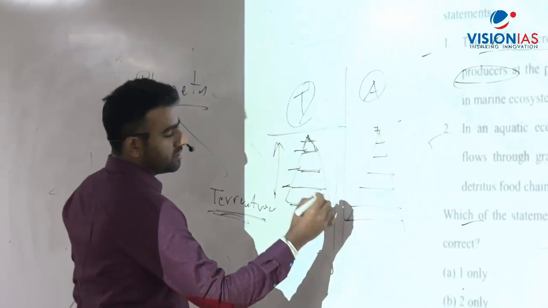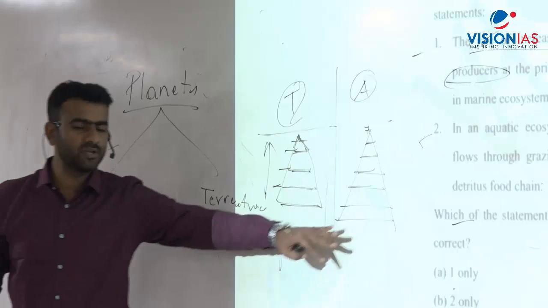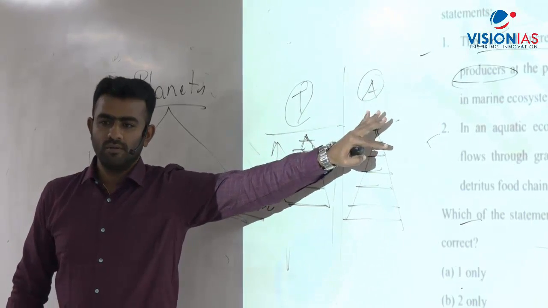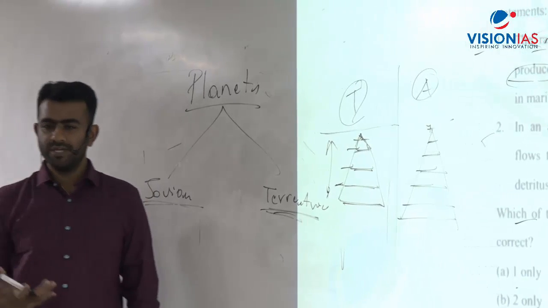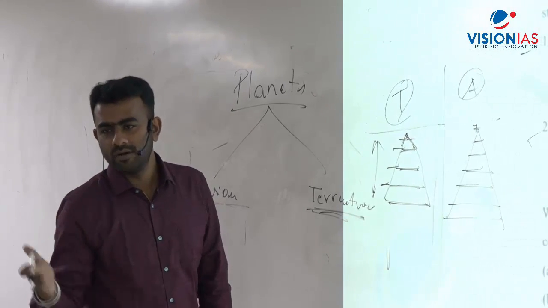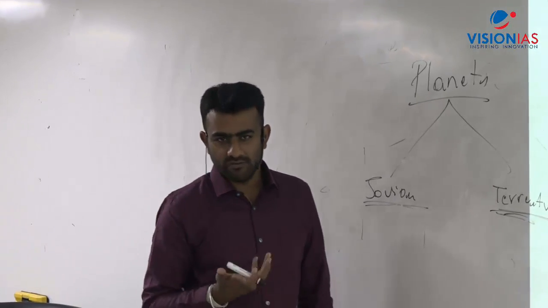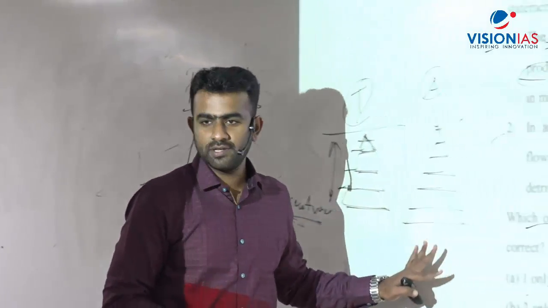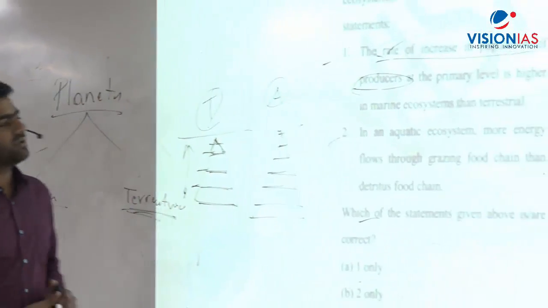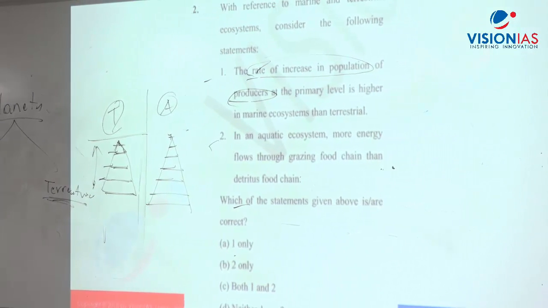But that is not so in case of aquatic ecosystem. Here the number of trophic levels are more. Okay, so यहाँ पर grazing food chain होता है. So there is more waste, so that would be converted into detritus. So detritus के लिए there is more biomass available, but it is not so here. Okay, you got the point here? Is this clear? So coming to this, in an aquatic ecosystem, more energy flows through grazing food chain than detritus food chain. Is it so?